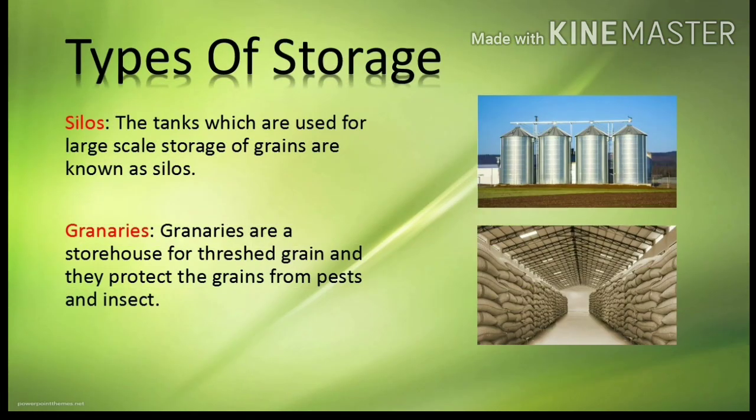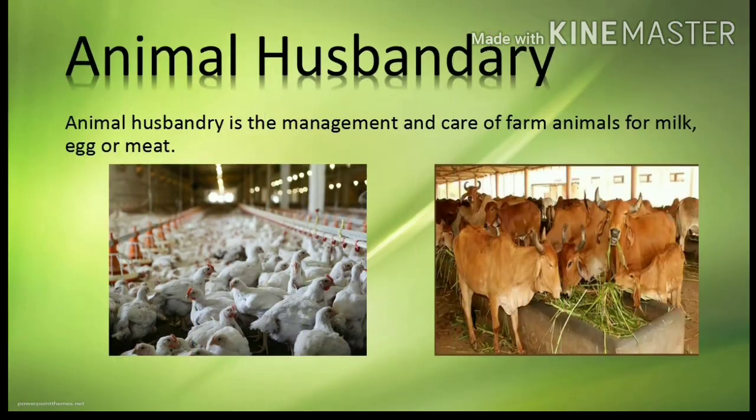Types of storage. Silos, the tanks which are used for large scale storage of grains, are known as silos. Granaries are the storehouse for threshed grains and they protect the grains from pests and insects. Animal husbandry. Animal husbandry is the management and care of farm animals for milk, egg or meat.